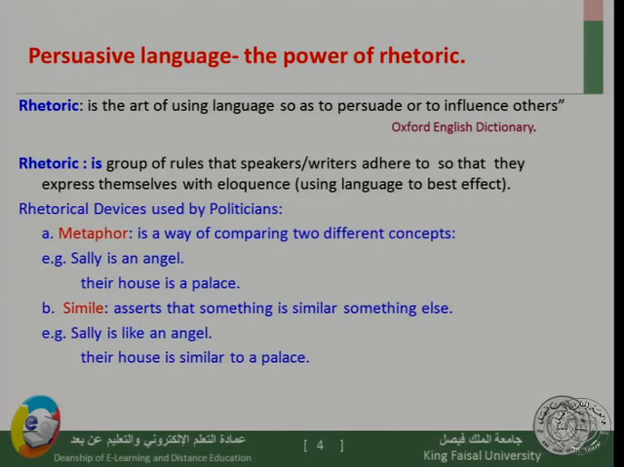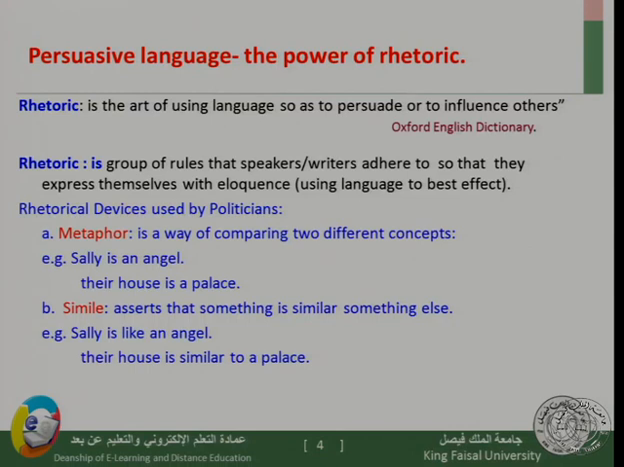For example, if I say Sally is an angel, now I have two concepts, Sally and angel. I am comparing them together. I am assimilating Sally to an angel, but I am not really using any words like as, or similar to. So I'm just saying that Sally and angel are the same. So this is simply what metaphor is.